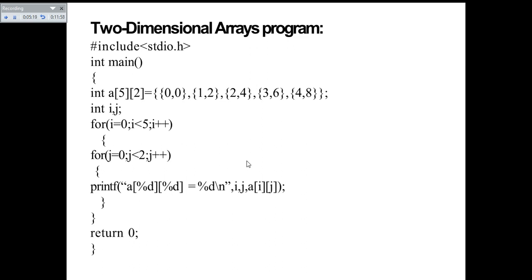Since the expected value to be returned from the main function is an integer value, you have to write return 0.